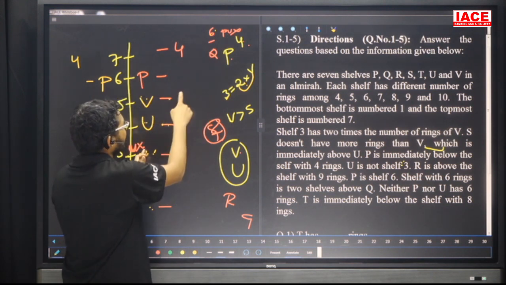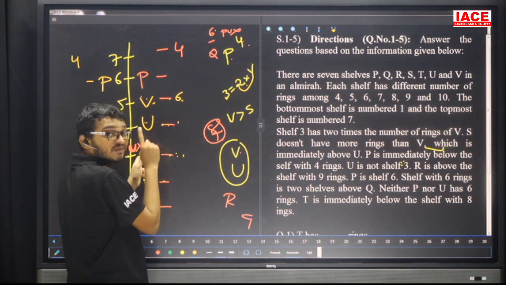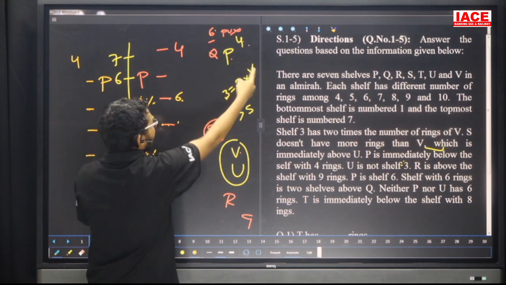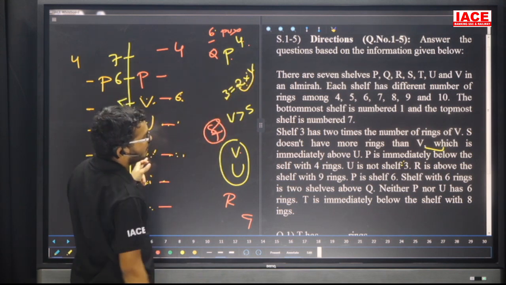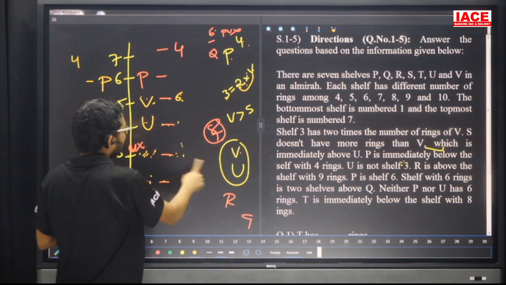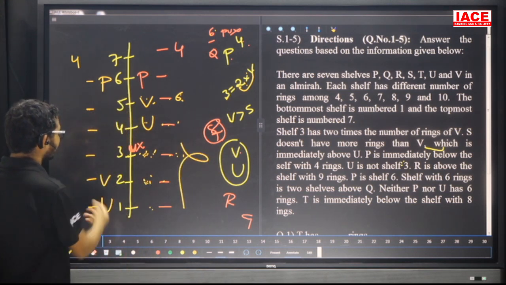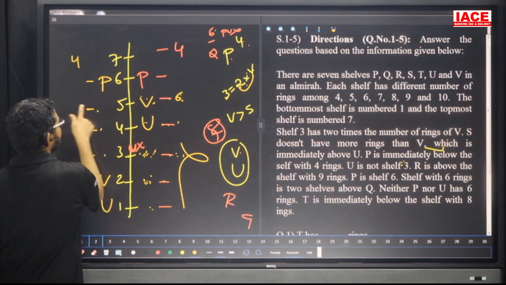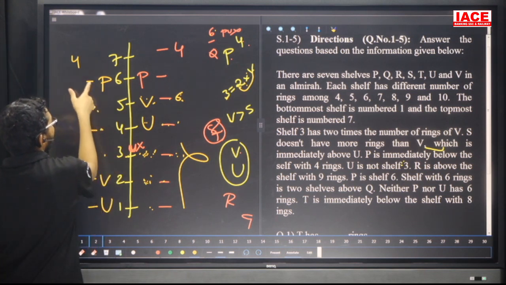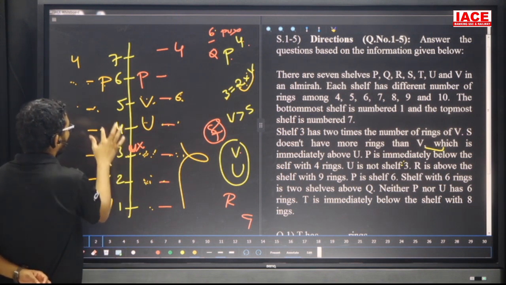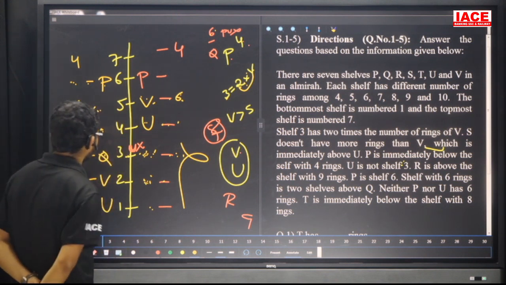If I take here Q, then 1 to this one is 6 rings. V contains 6 rings, and shelf number 3 contains twice that of V, that means shelf 3 contains 12 rings, 2 into 6 is 12. But 12 is also not there. That means this possibility is simply wrong. If I take here Q, then 1 to 6, no chance, because P does not contain 6 rings. So take this one as P. Here Q, 1 to this one is P, here 6, this one is P on shelf 6.